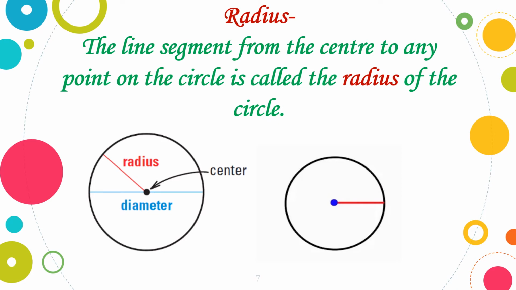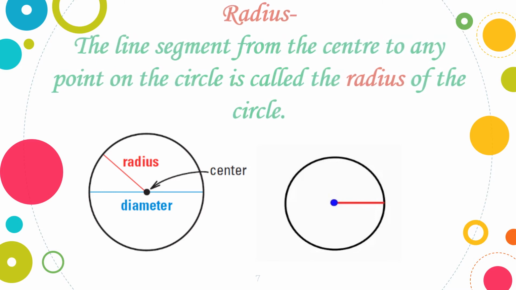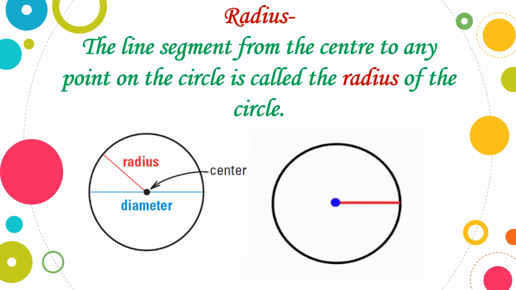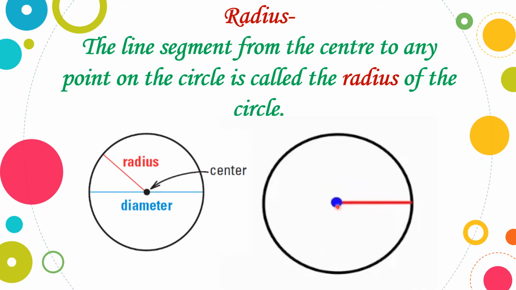Children, now let's learn about the radius of the circle. The line segment from the center to any point on the circle is called the radius of the circle. It means the line segment which joins the center to the boundary of the circle is known as radius. Or simply we can say the distance between the center and the boundary of the circle is known as the radius of the circle. Okay. Now children, there can be many radii in a circle. You can see in this image, from the center to the boundary, this line segment is known as radius.